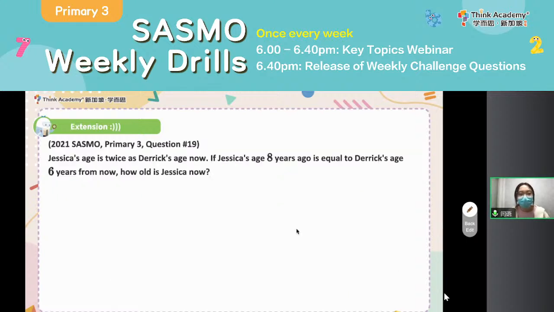So another extension. Jessica's age is twice as Derek's age now. If Jessica's age 8 years ago is equal to Derek's age 6 years from now, how old is Jessica now? So this is again another type of the word age problem. Here again, we already know that as long as you can see multiple relationship, we always start from multiple relationship, right? So can you find the keyword?